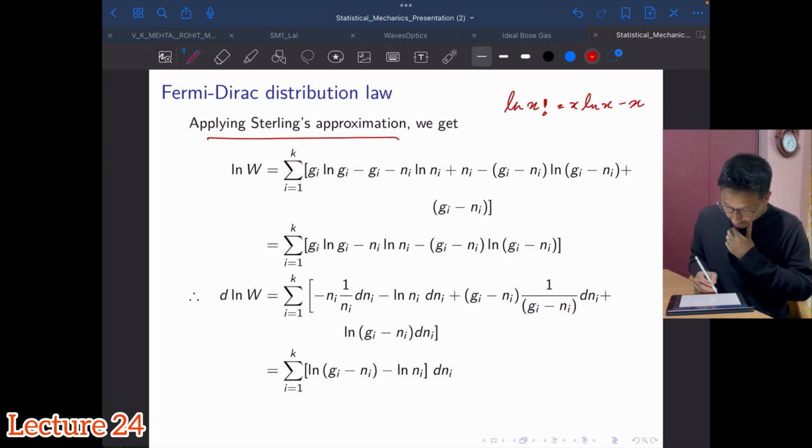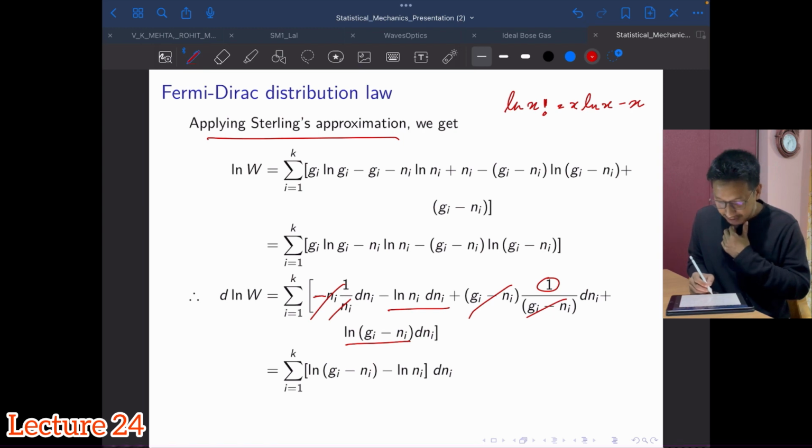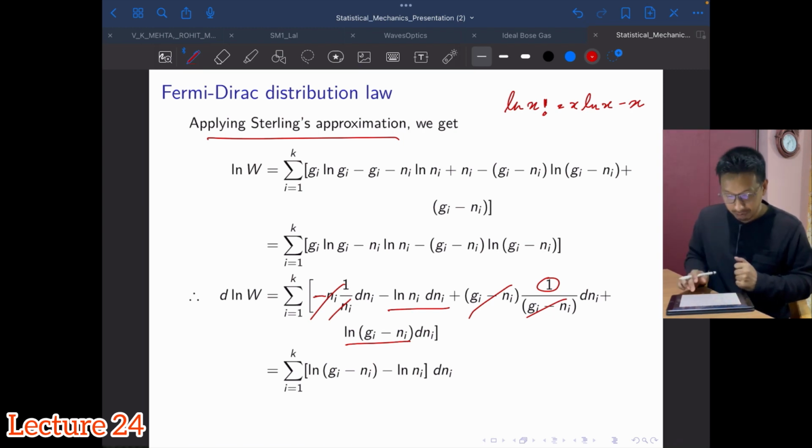Okay, so I will have this, this will get cancelled out, this will get cancelled out, then you will see that there is a minus 1 here and then plus 1, so that will get cancelled. I'll remain with this term and only this term. So ln (g_i minus n_i), and then minus ln n_i. Okay, so this I have to equate to 0, isn't it?